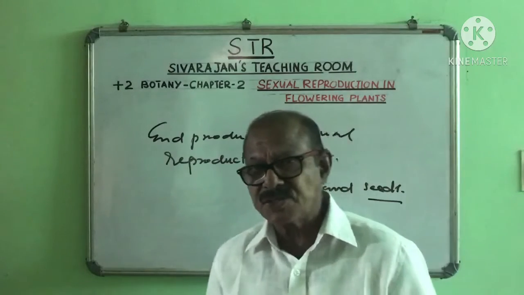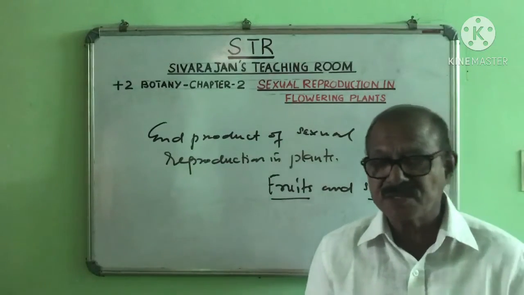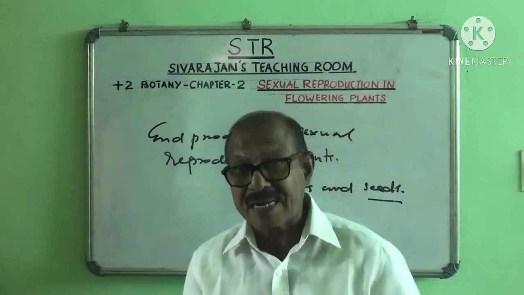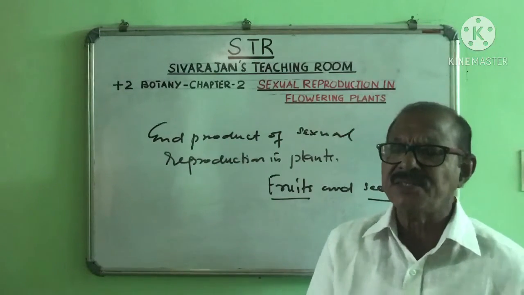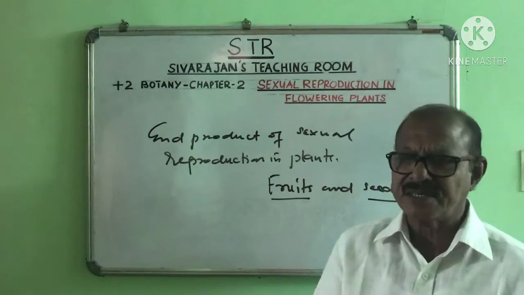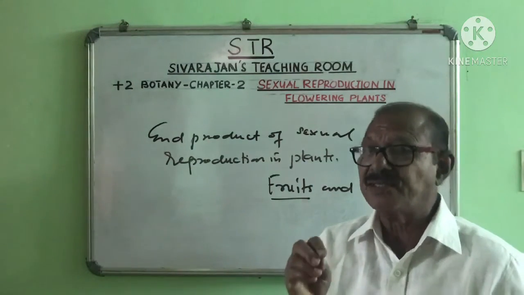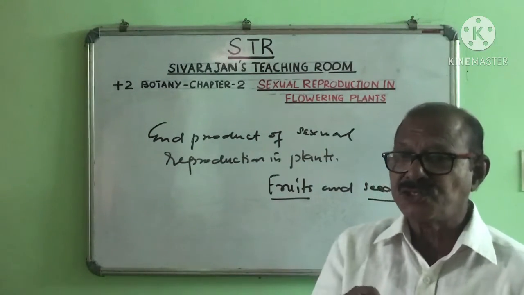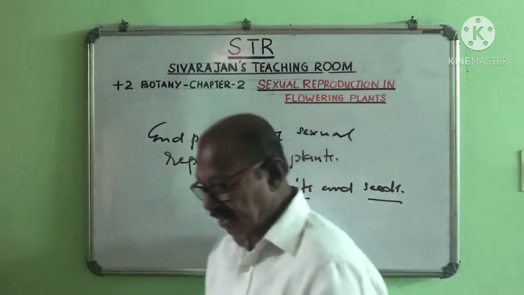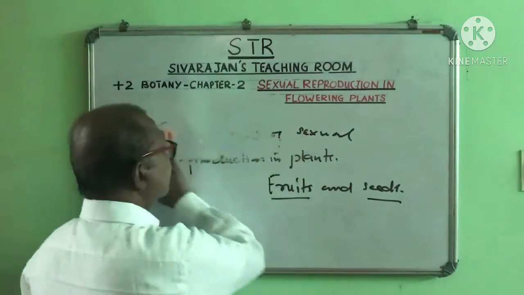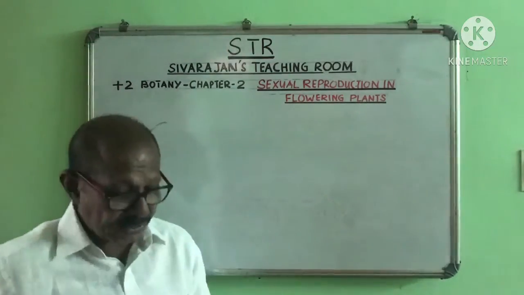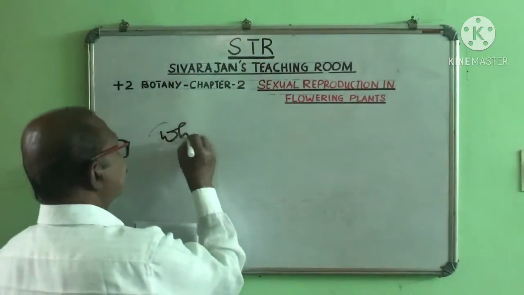Flowers of different colors, different shapes, flowers of different fragrance, flowers having nectar in them. All these things have attracted us, and all these things are aids to sexual reproduction. Aids means which helps. So what are the aids?